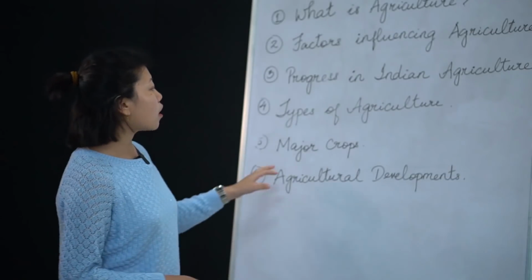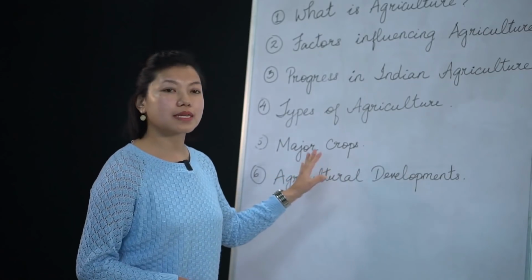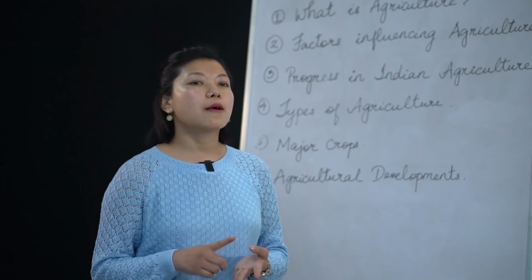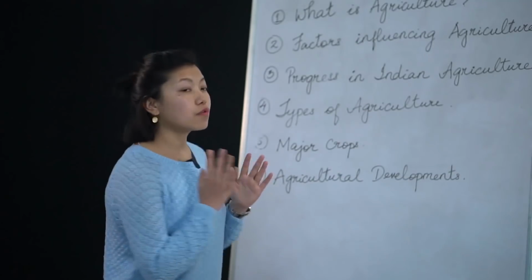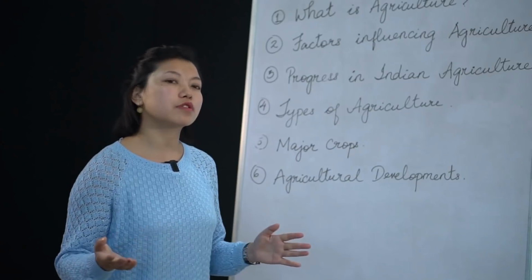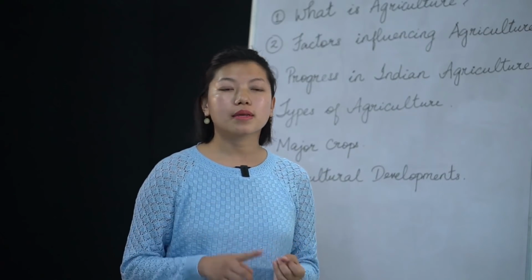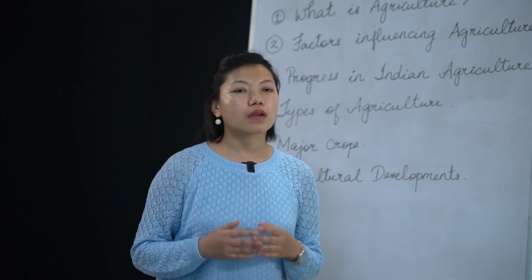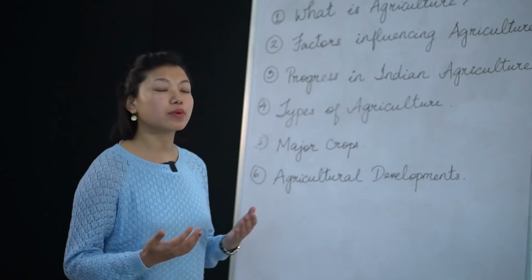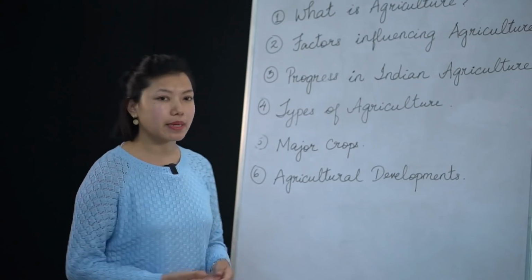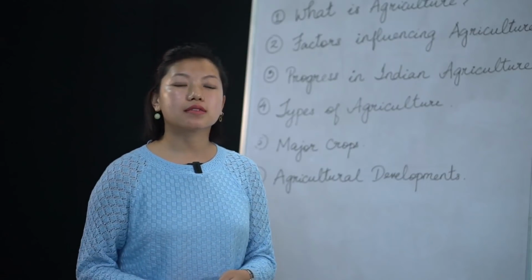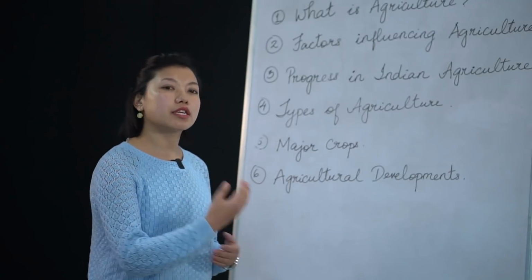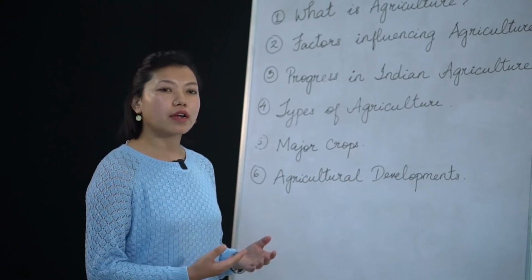All right, now under these major crops, as I've mentioned, there are 2 types. One is food crops and one is fiber crops. So let's first focus on the food crops. What are the food crops? Food crops are rice, maize, millets and wheat. So rice is a kind of food that we depend on a daily basis. China is considered one of the largest producers of rice, followed by other Asian countries like India, Korea, Japan.